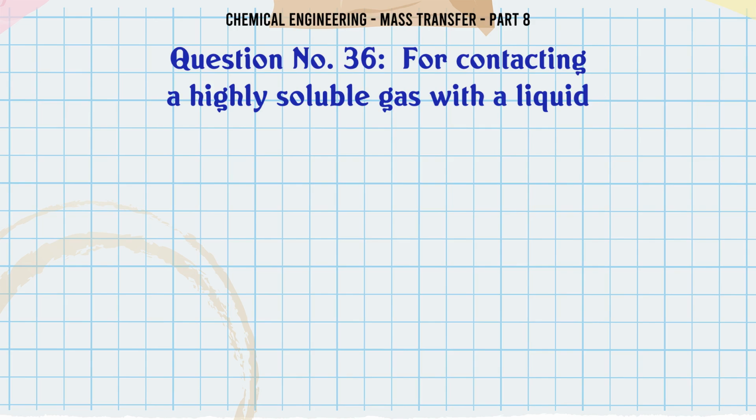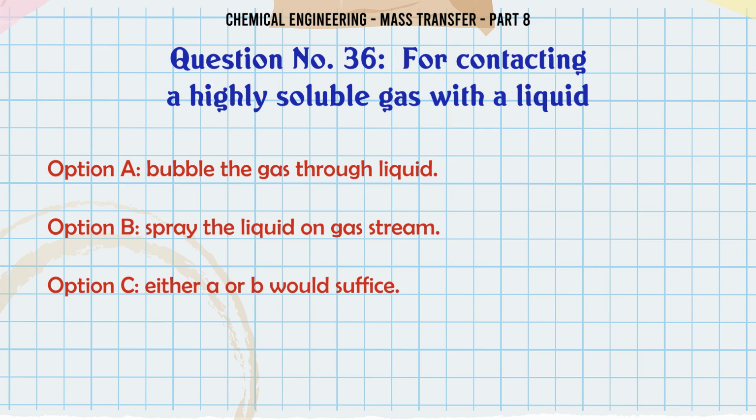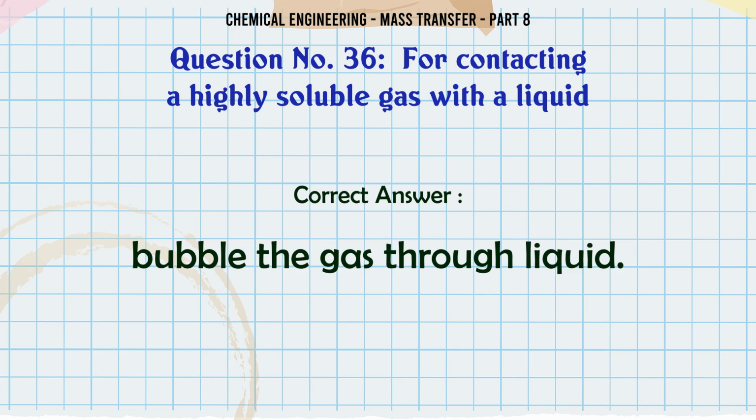For contacting a highly soluble gas with a liquid, A. Bubble the gas through liquid, B. Spray the liquid on gas stream, C. Either A or B would suffice, D. None of these. The correct answer is bubble the gas through liquid.